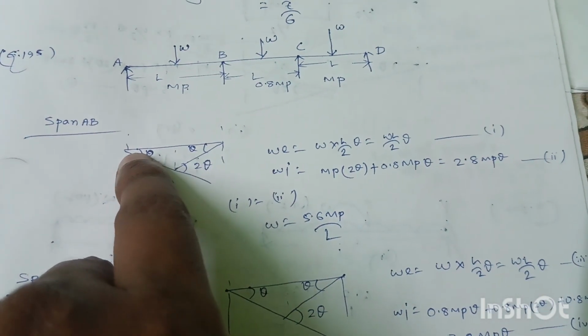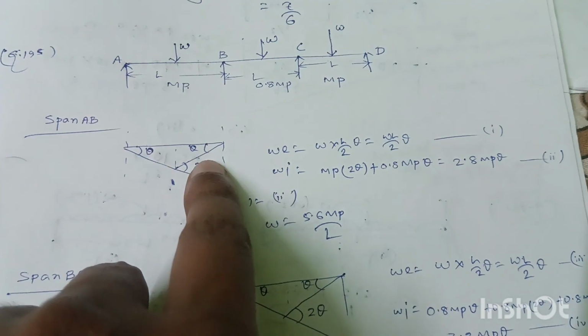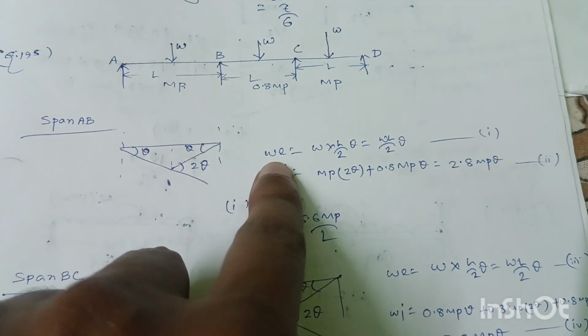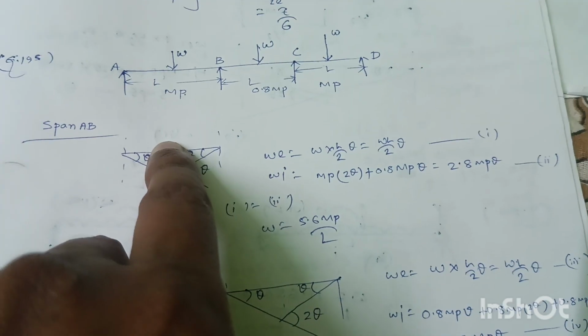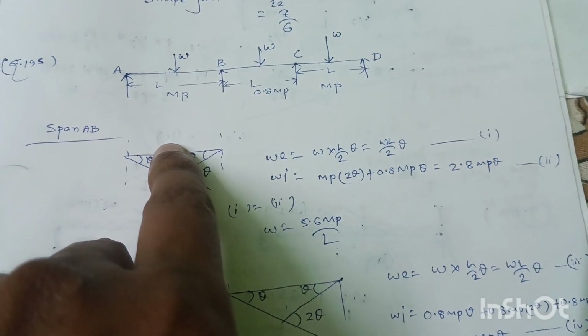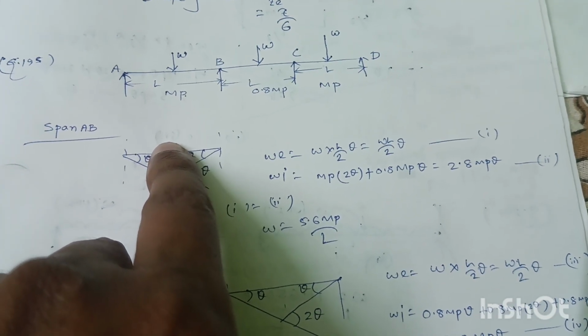This angle is theta, so this angle will be 2 theta by the geometry. So external work done will be load into deflection at this point. So W into L by 2 into theta, so W L by 2 into theta. This is equation number 1.